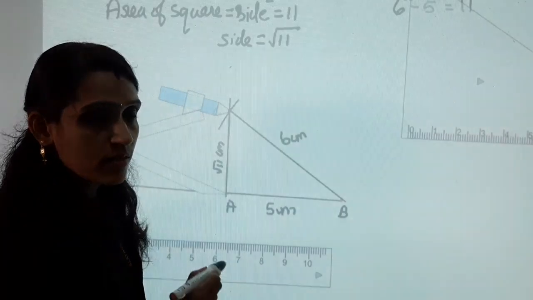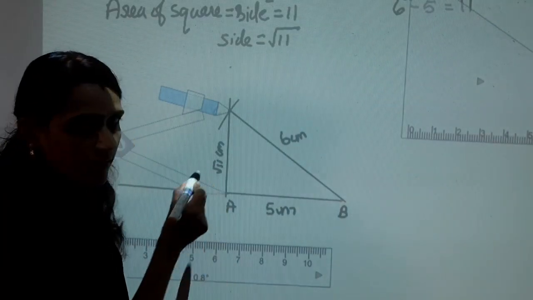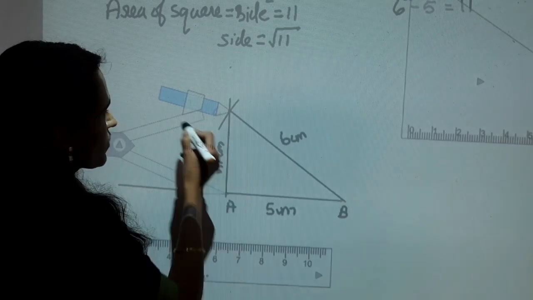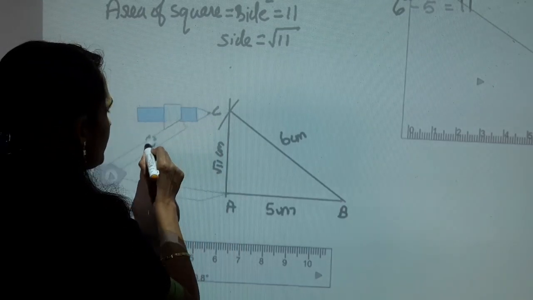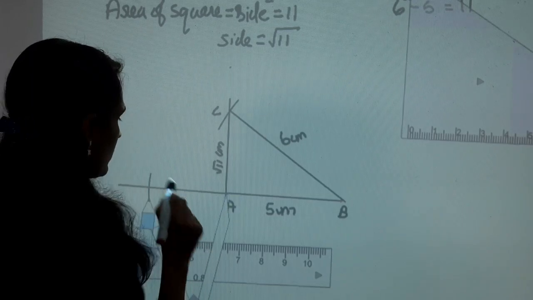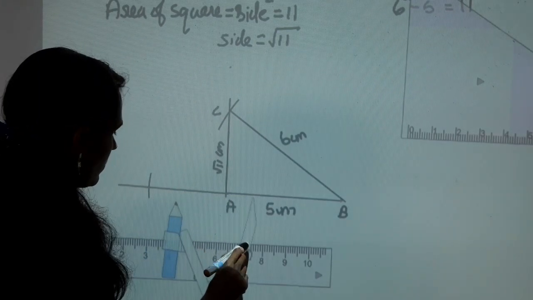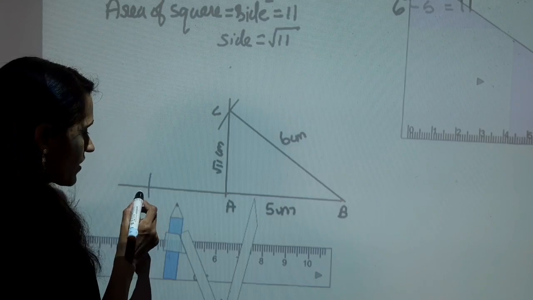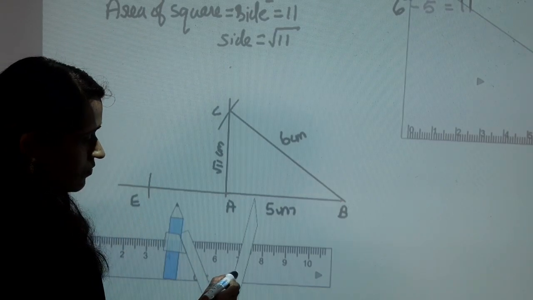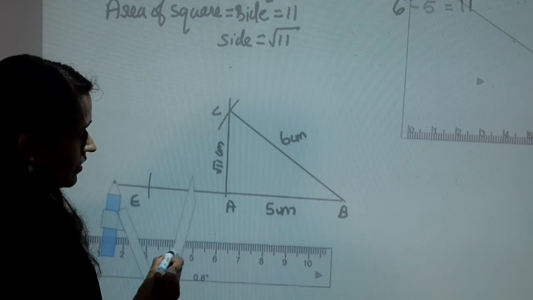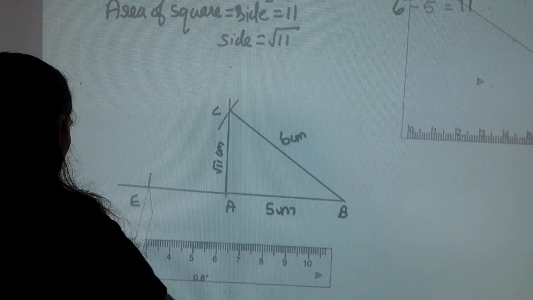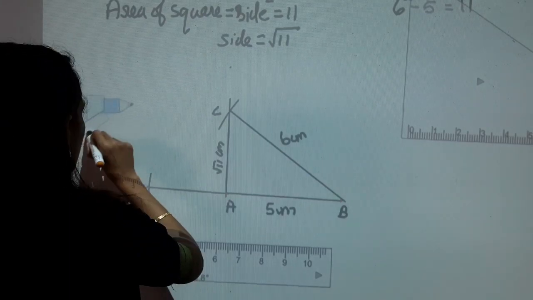Keep the compass on point A and draw an arc of root 11 centimeter. This point is marked as E. With the same measurement, keep the tip of the compass on point E and draw an arc.